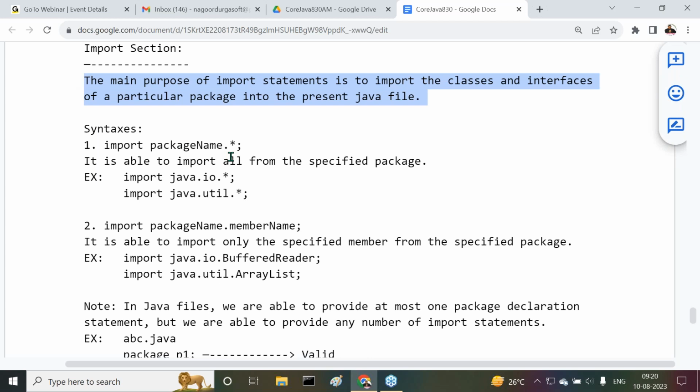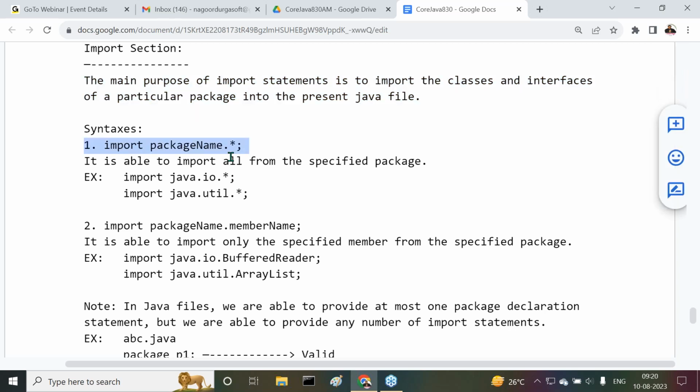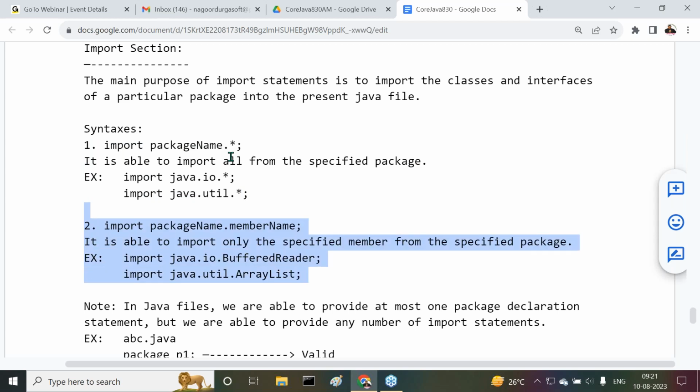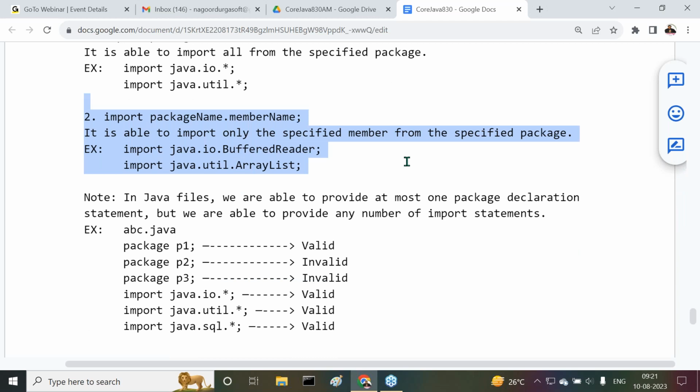The main purpose of import statements is to import the classes and interfaces of a particular package into the present Java file. Two types of syntaxes are available. First, import package name dot star, which is able to import everything from the specified package. Next, import package name dot member name, which is able to import only the specified member from the specified package.